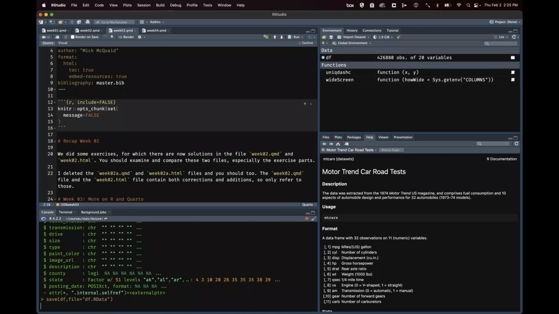And then when I turn my computer back on, I'm going to load this file instead of f-reading the vehicles.csv. So see how fast that was compared to the 2 minutes or whatever it took to f-read the vehicles.csv file.